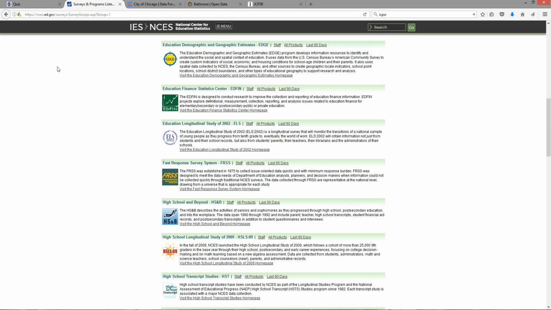So the NCES data sets and websites give you an example of some of the type of data collected by the federal government. You can find similar types of data sets across aspects of public health, aspects of urban studies, and so forth by searching similar federal government websites.